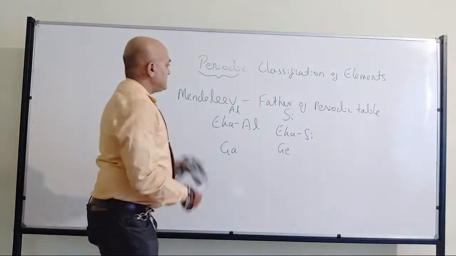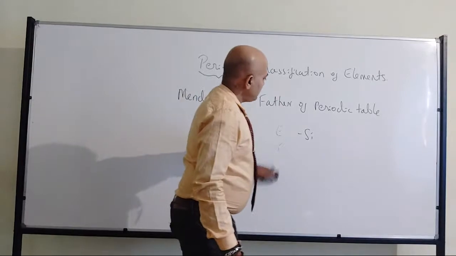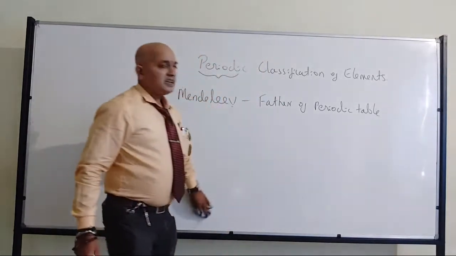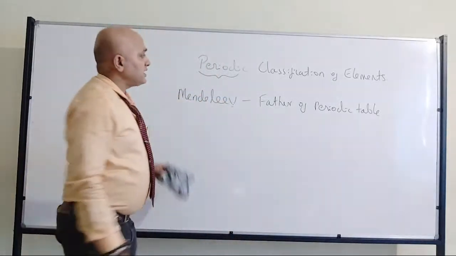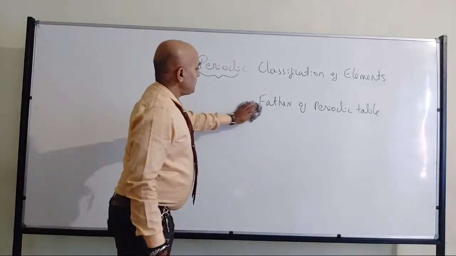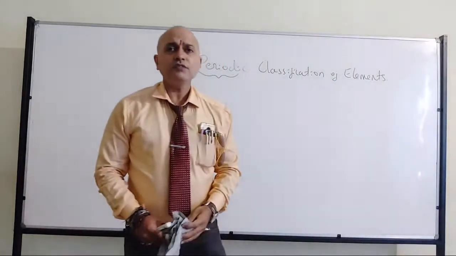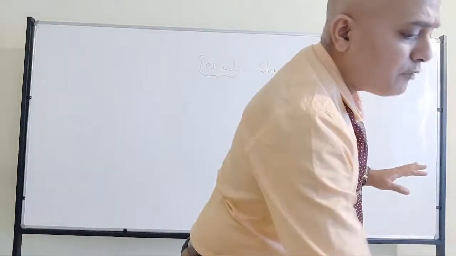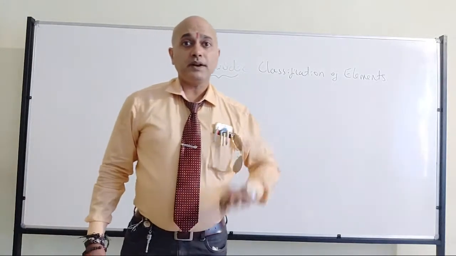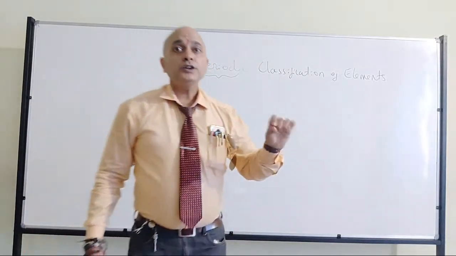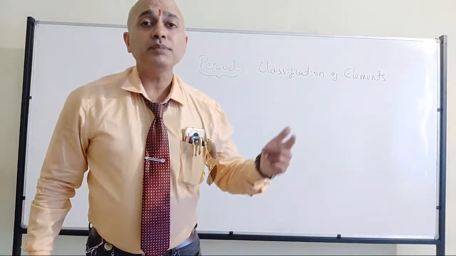But when it comes to Mendeleev's classification of elements, first and foremost, it depended on the atomic weight. He put forward a periodic law based on the atomic weight. That was the major drawback, because now we know atomic weight is not going to have much impact on the chemical properties. It is the atomic number. That is the major drawback of Mendeleev's periodic classification and periodic law.